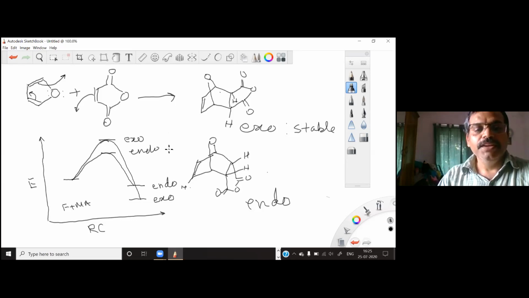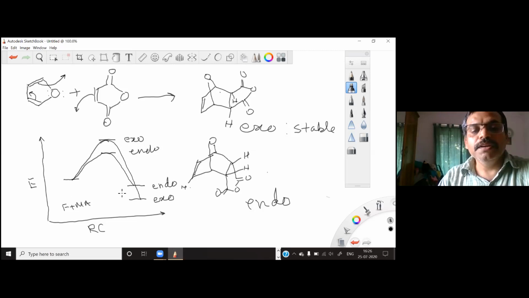So if you control this activation energy, you can end up getting either the endo or exo product. For example, if you are giving only the energy which is enough to cross the barrier for the endo product, you will end up with the endo product. But if you give more energy, let's say your reaction is going at room temperature, 20 degrees, and if you are doing the reaction at 40 degrees, you will get mainly exo product.